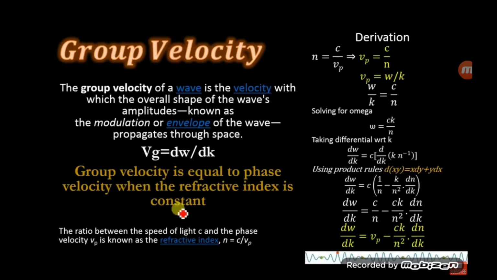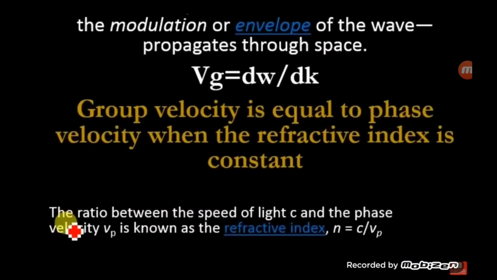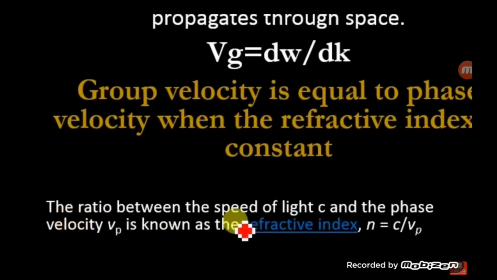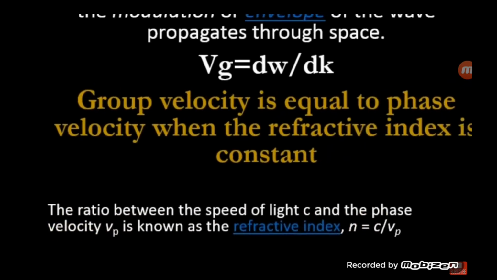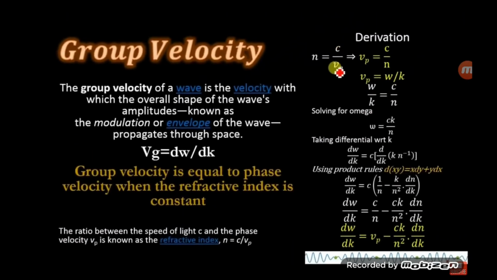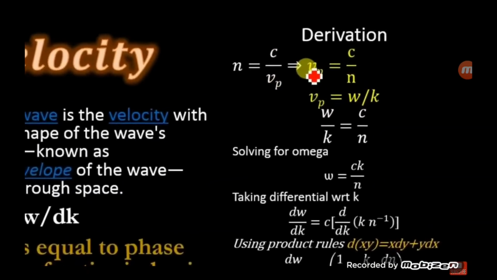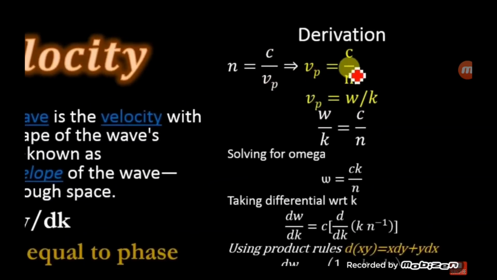The group velocity is equal to phase velocity when the refractive index is constant. And we know, according to the definition of refractive index, it is the ratio between the speed of light c and the phase velocity Vp, which is n is equal to c by Vp. Solving this equation for phase velocity, Vp will become equal to c by n.